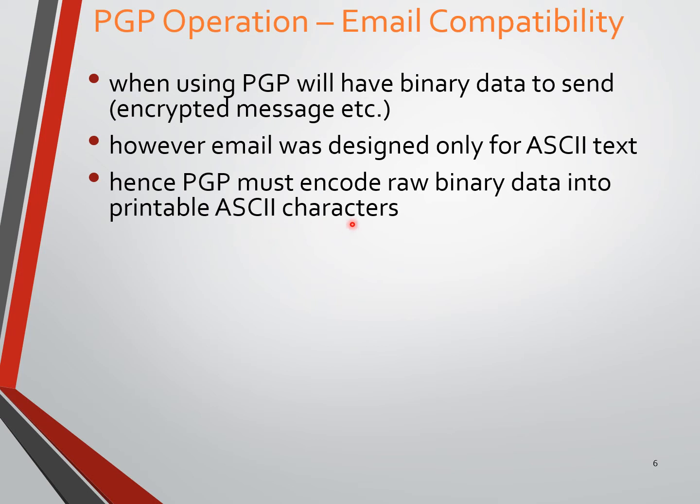Hence PGP must encode the raw binary data into printable ASCII characters. The additional service we add for PGP is one more step after encryption: converting the binary data to ASCII printable characters.